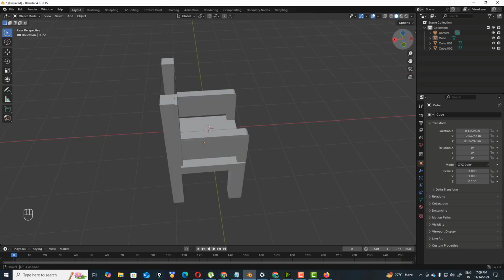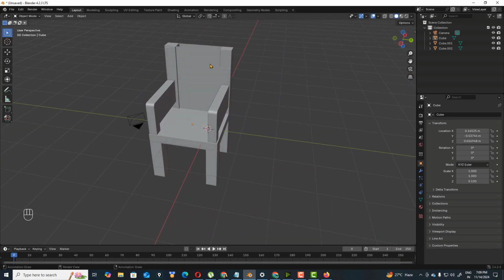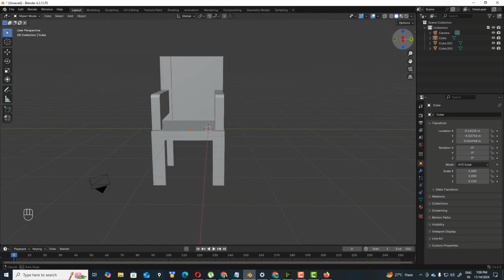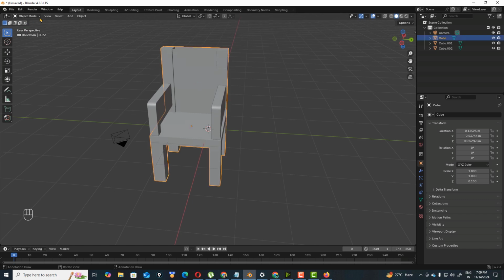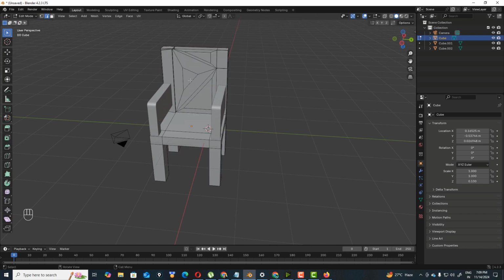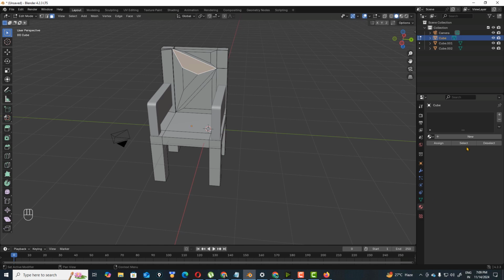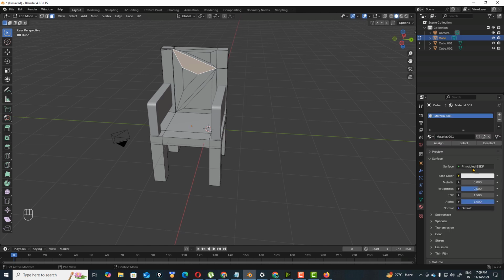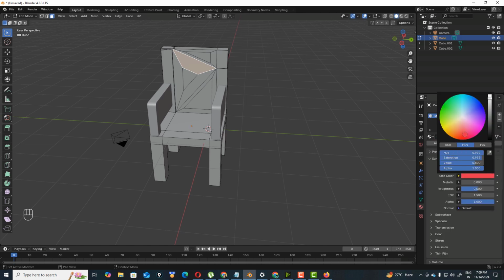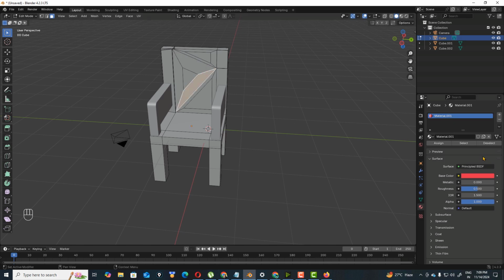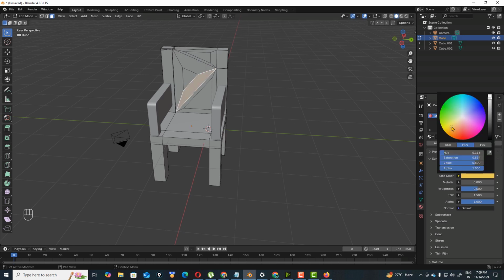It actually hides your important things in this chair, and it also has a nice design. You can put color here, like red color, and here you can put yellow color.